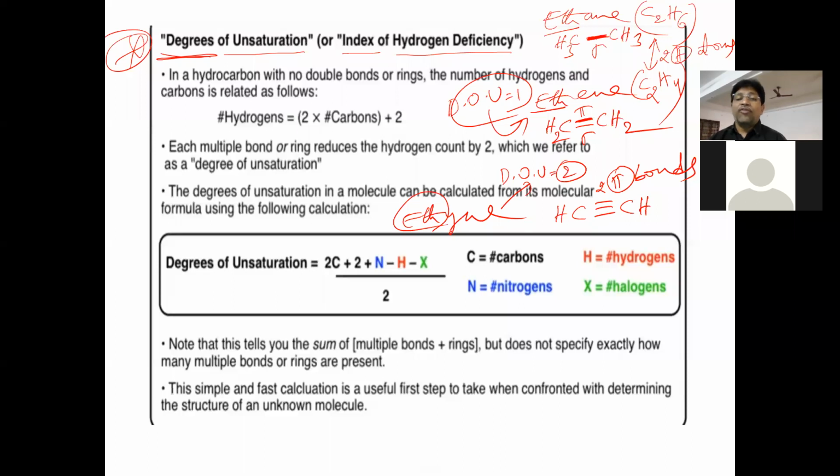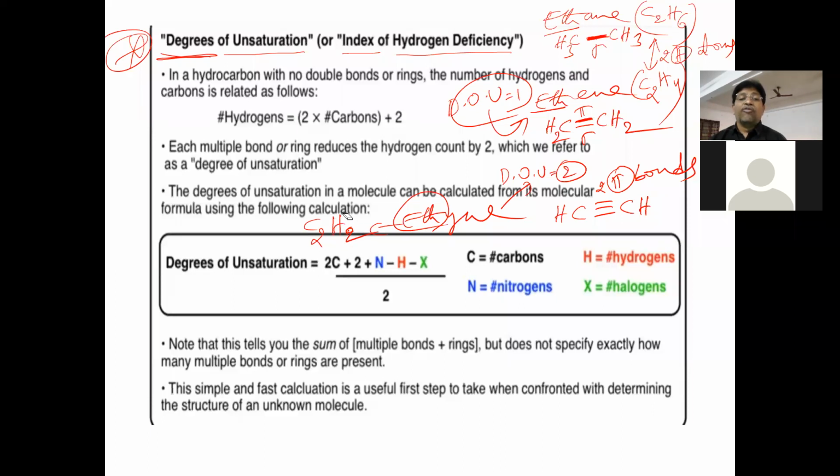What is the formula of ethyne? C2H2. For saturation, as in ethane, two carbons require six hydrogen atoms. But ethyne has only two. So how many hydrogen atoms are deficient?